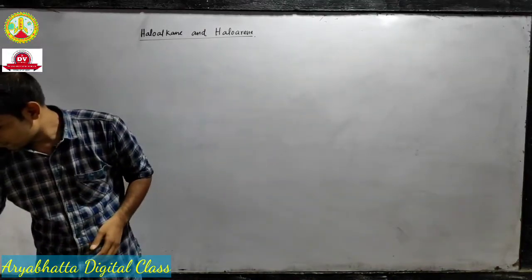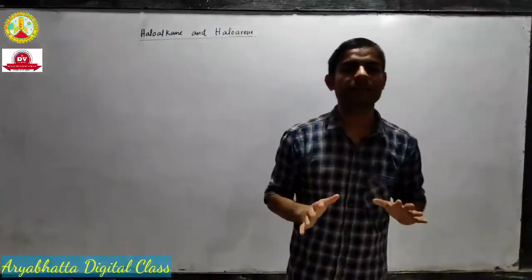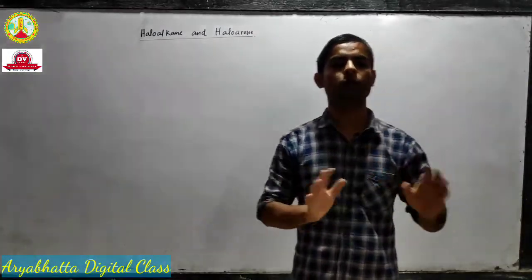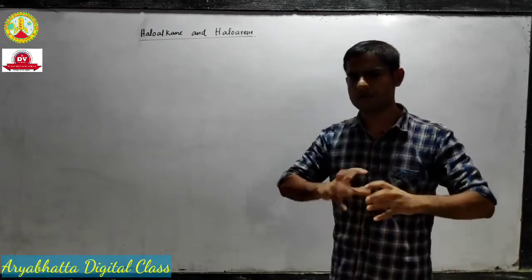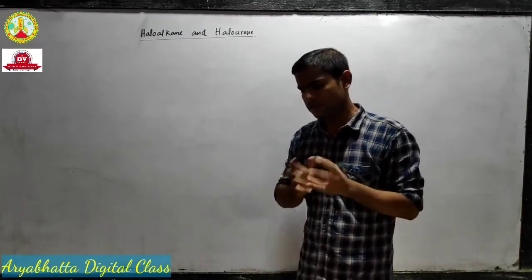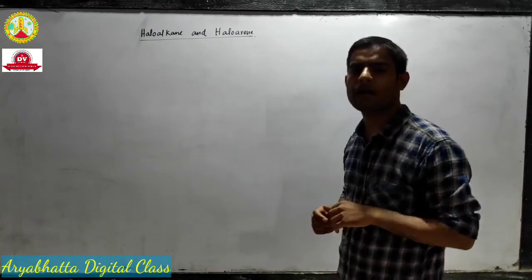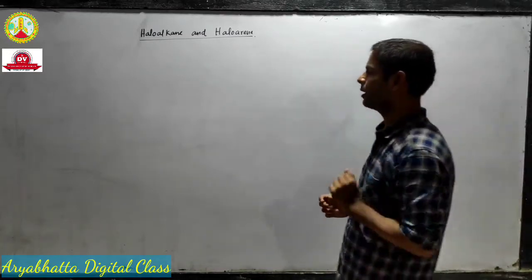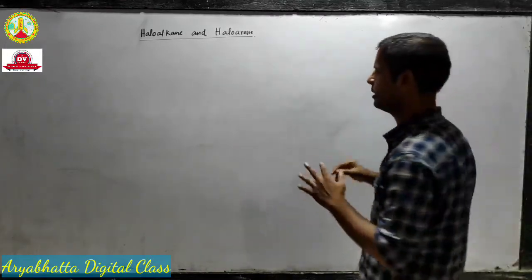And those things whose mirror images are not superimposable to each other are called chiral. But this definition is a bit difficult to use to find chiral carbons. I will teach you an easy way to find a chiral carbon, but for the sake of our syllabus, I am telling you this.